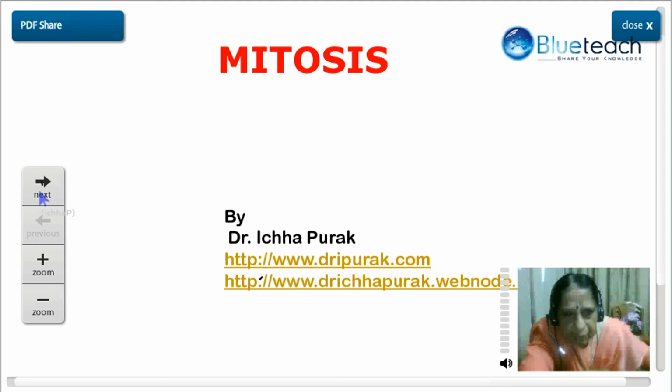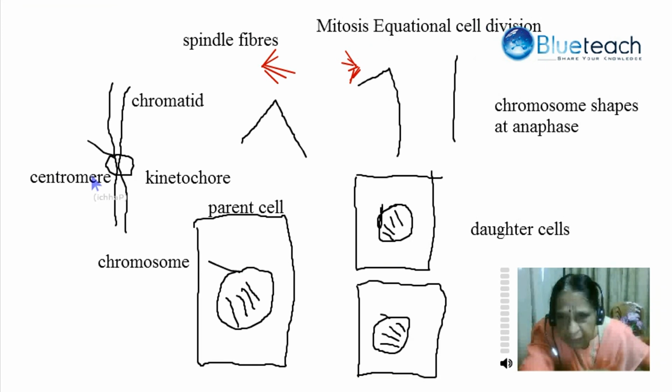Now with the help of the whiteboard we can see this is the chromosome, these are the two chromatids, and this is the kinetochore surrounding the centromere to which the spindle fibers attach. These are the spindle fibers, these are the various chromosomes, the various shapes of the chromosome at anaphase, V shape, J shape, I shape, and the equational division. Two daughter cells are formed.